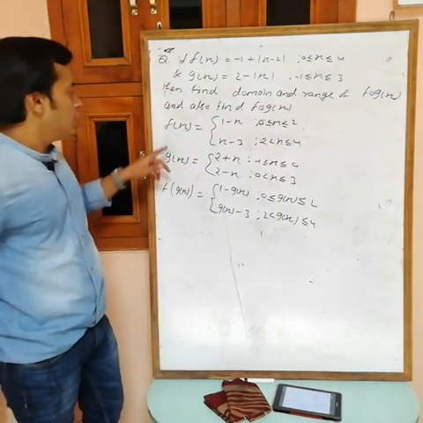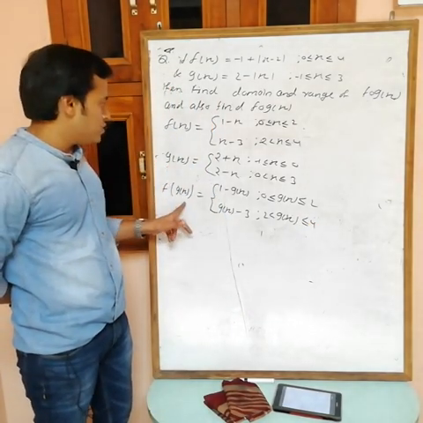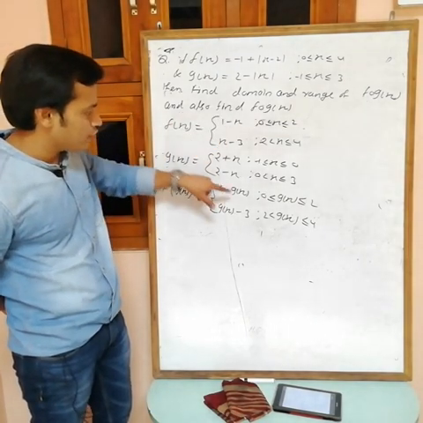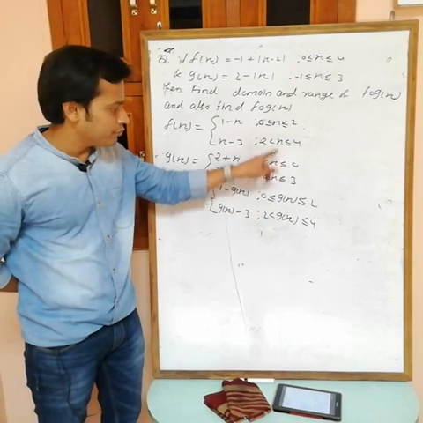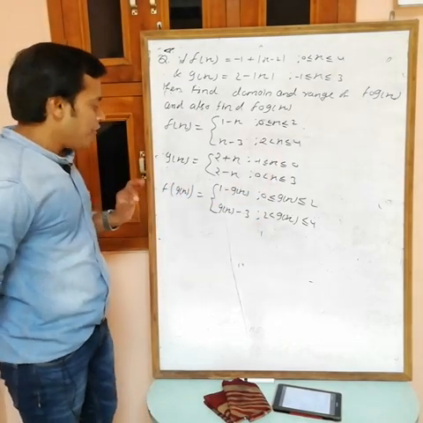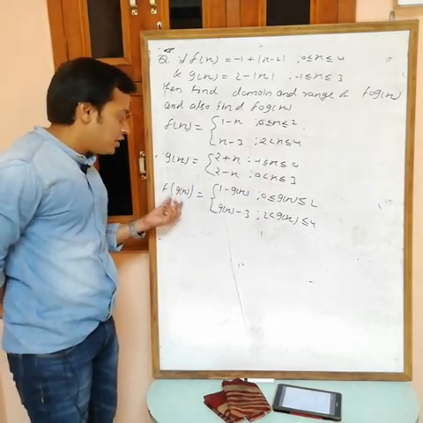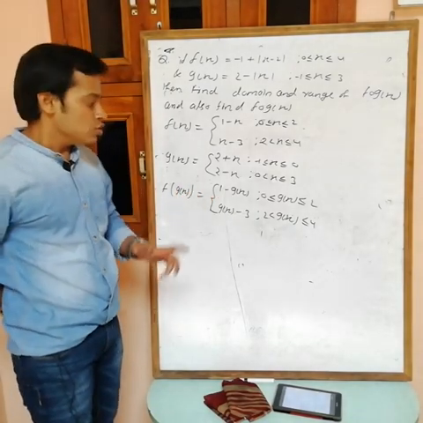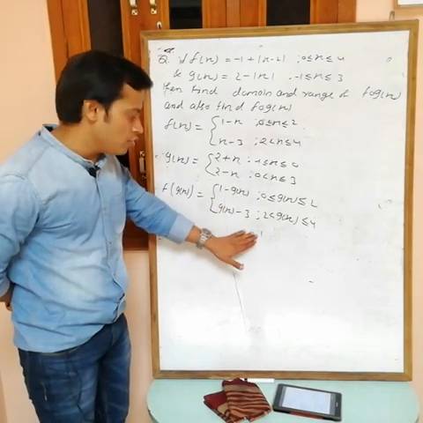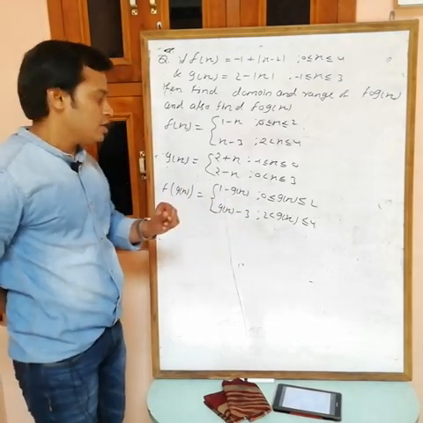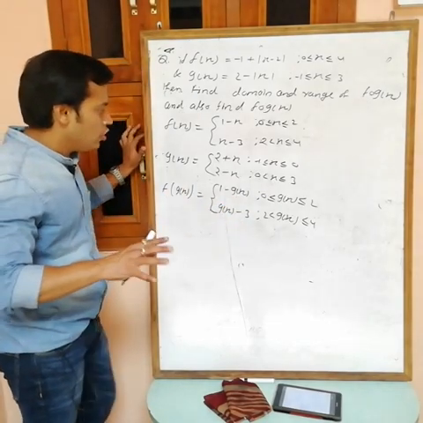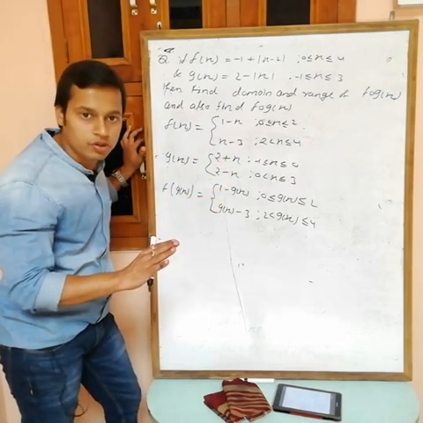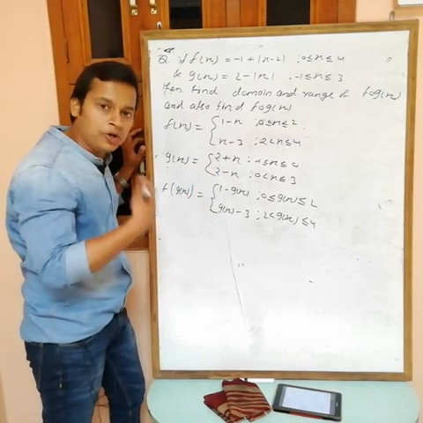It is clear, na? Here we have f(x), we want f of g(x). At the place of x we have g(x), so I am replacing all x with g(x). This is f of g(x), but it is in terms of g(x). I don't want it in terms of g(x), I want it in terms of x. So again we have to put the value of g(x). But we have two values of g(x), so put both.